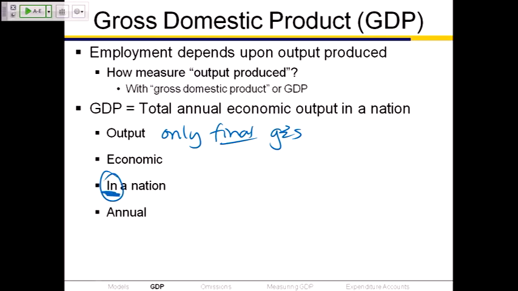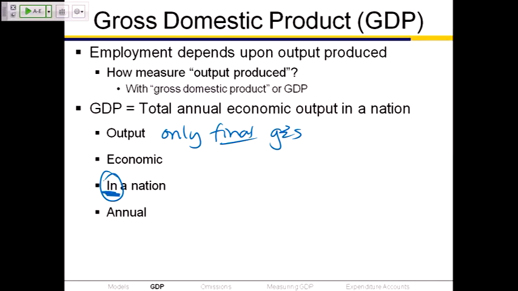Annual: we report these numbers as annual amounts of production, even though the numbers themselves are reported every 3 months. So every 3 months, they'll say, production in the first quarter of 2014 was $17 trillion. Not exactly. It means that the production in the first quarter, the first 3 months of 2014, was about 1/4 of $17 trillion because they report it on an annualized basis.